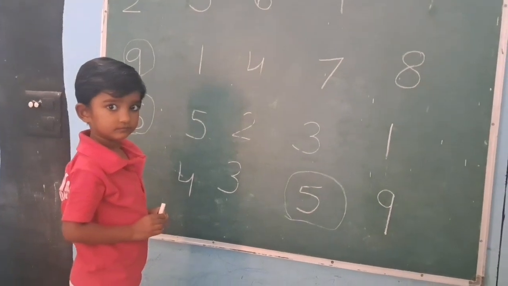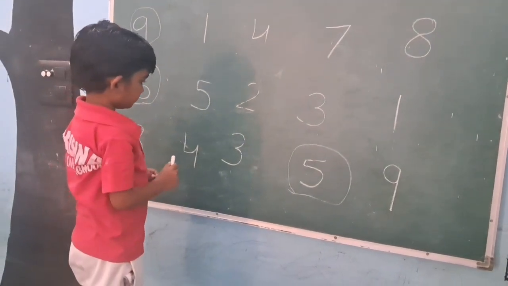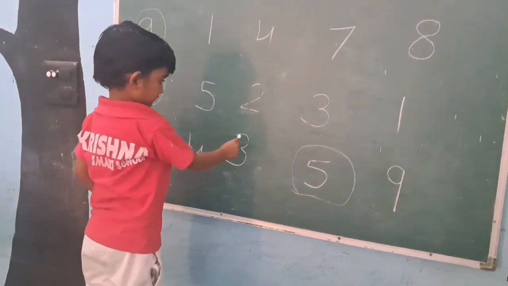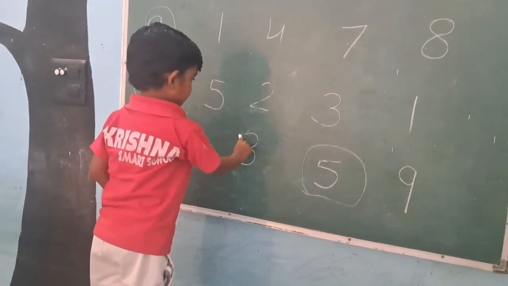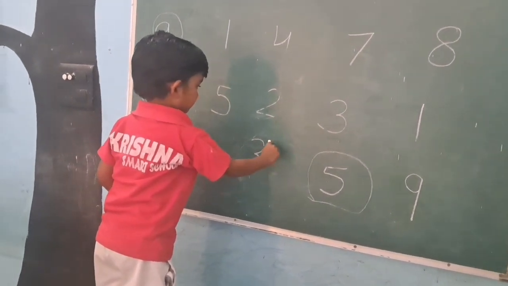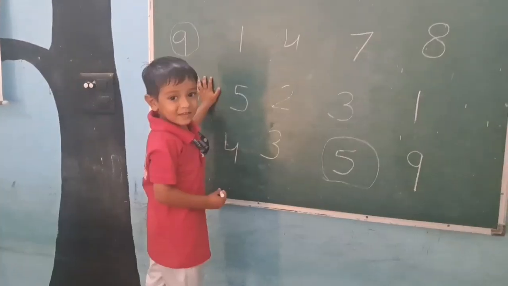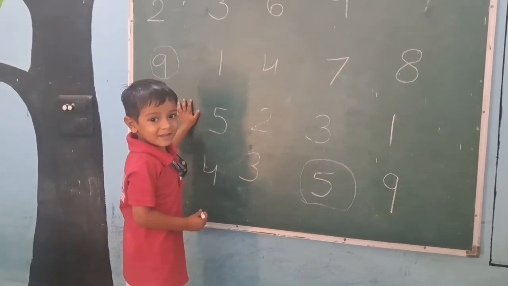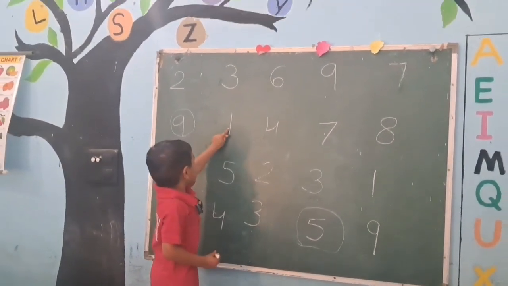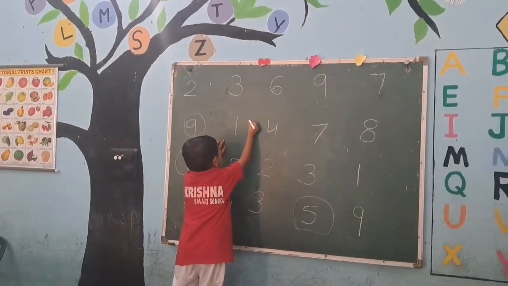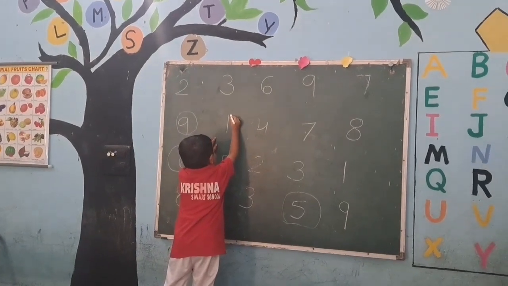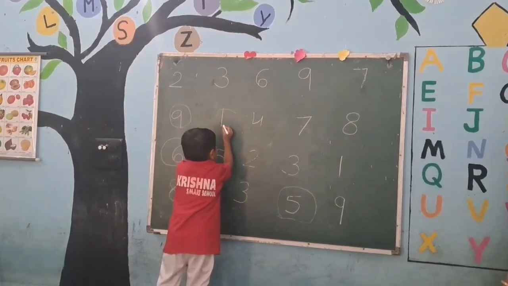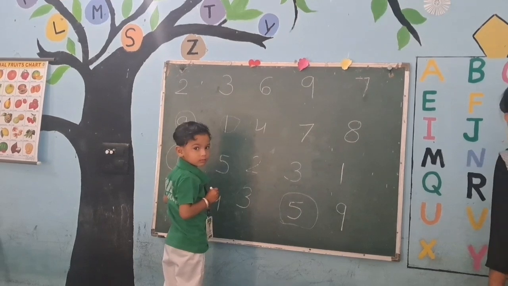Prachi, find out 3 number and put the circle. Where is 3? Yes, very good. Put the circle. Very good. Clapping for Prachi. Very good. Gurnur, put the circle on number 1. Where is number 1? Yes, put the circle. Very good. Clapping for Gurnur.